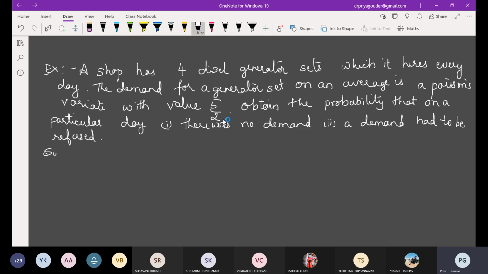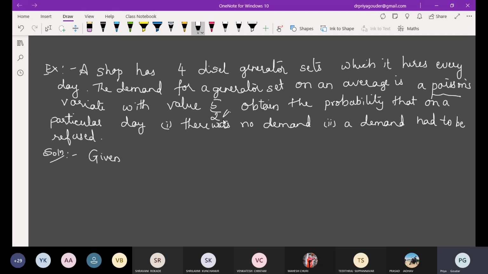See what they have given, that they have got 4 diesel generator sets, and the demand for this is like a Poisson's distribution. It is following a Poisson's distribution with value 5 by 2. So what is required in Poisson's distribution calculation? Because nothing they have mentioned in the question. What is mainly important? What quantity? Either m or n and p.